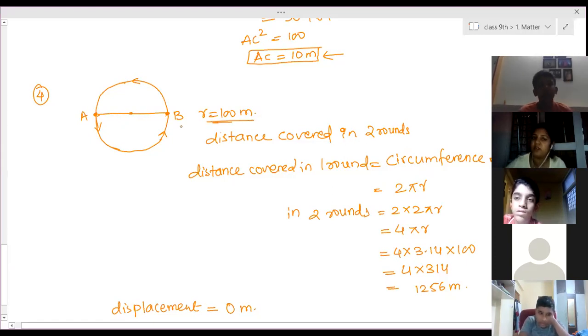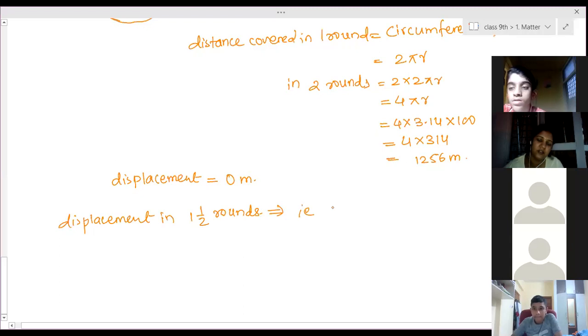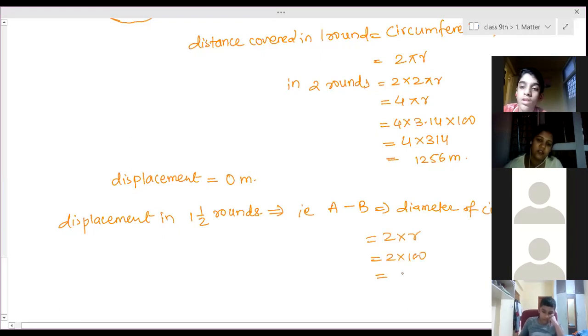Radius is 100 meters, so diameter will be 200 meters. So in 1.5 rounds, A to B is the diameter of the circle, which is equal to 2 into r, that is 2 into 100, which is 200 meters.